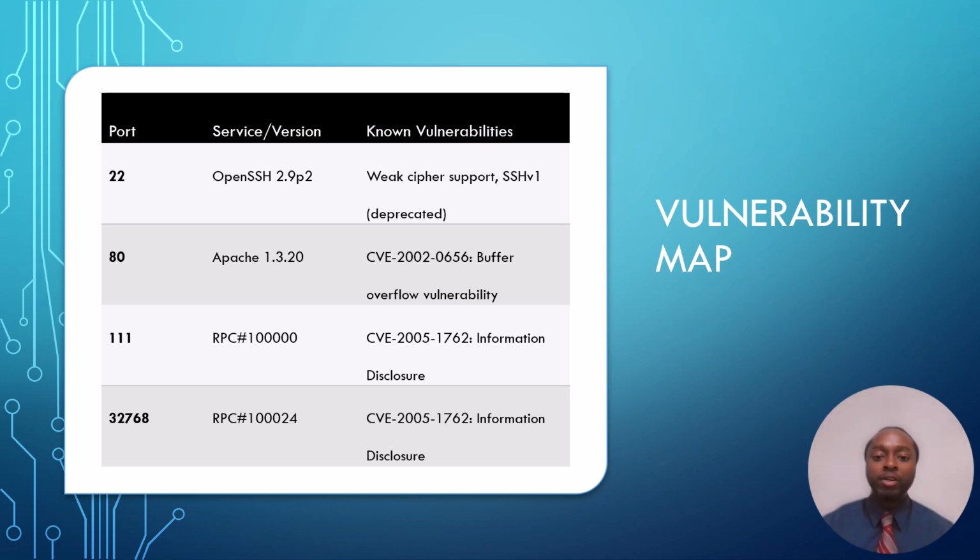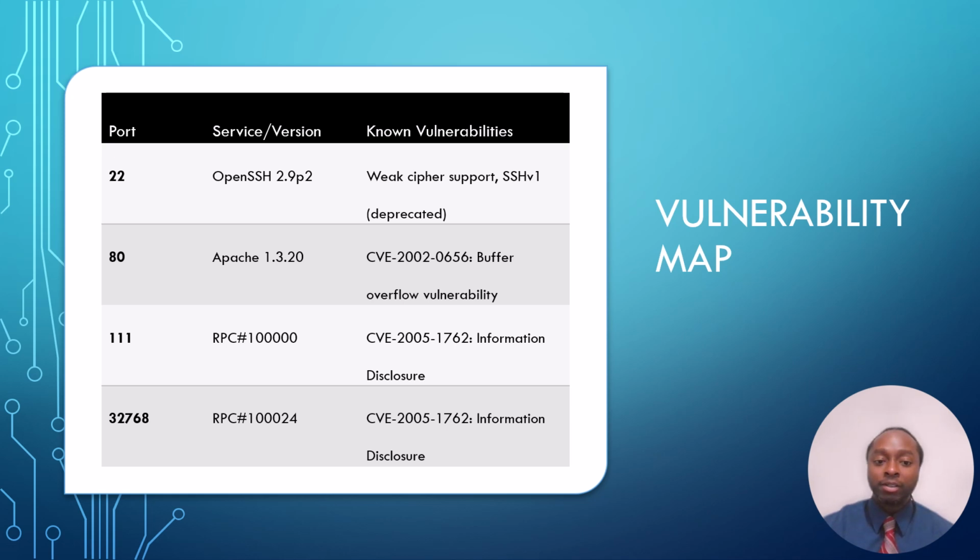Here we have the vulnerability map based on my nmap scan results. For port 111, I found RPC 100000, which has an information disclosure vulnerability. On port 32768, I found RPC 100024, which is also associated with an information disclosure vulnerability.